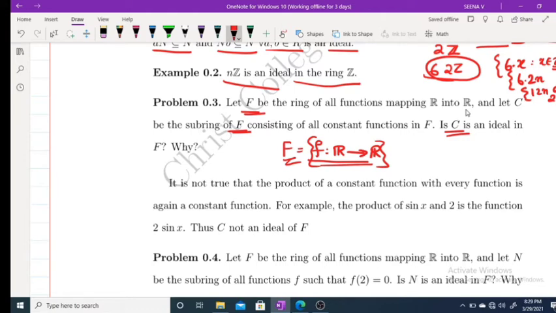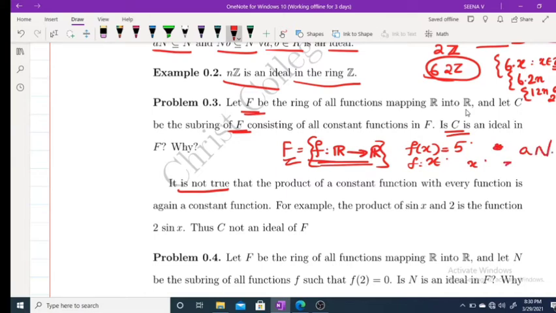We have to prove whether C is an ideal in F. The answer is no. Because if you take a product of a constant function, suppose f of x equal to 5 is a constant function and some function from R to R defined by f of x equal to x, then what is aN?